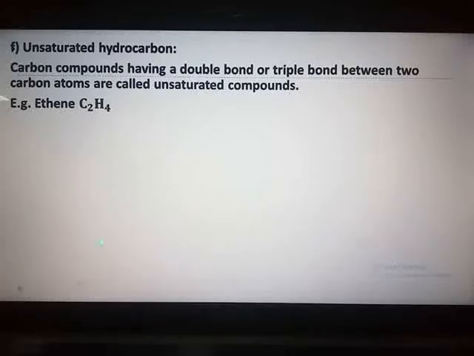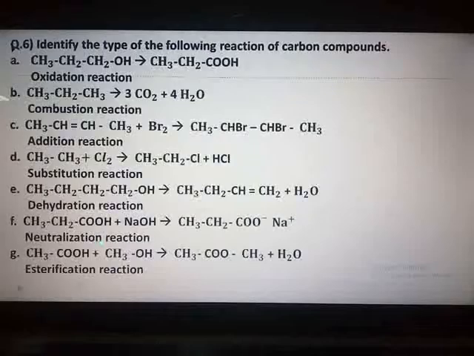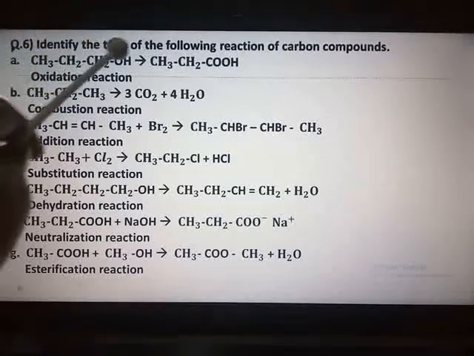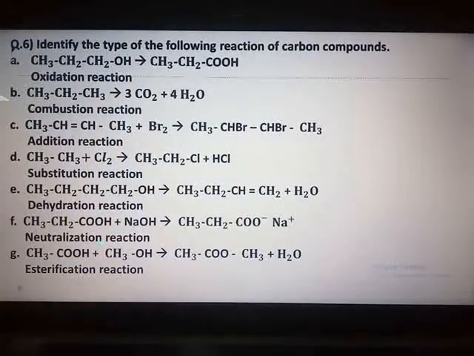Now we move to question number 5, which we have discussed very thoroughly through the offline mode, that is IUPAC names. So again I won't revise over here. We move to question number 6. Very important question. Identify the type of following reaction of carbon compounds. Here 3 reactions they can ask in the exam for 3 marks, or 6 they can ask for 3 marks, or 4 they can ask for 2 marks, each for half mark or each for 1 mark. Depends upon the paper setter or the board how they will ask. So prepare this question very thoroughly.